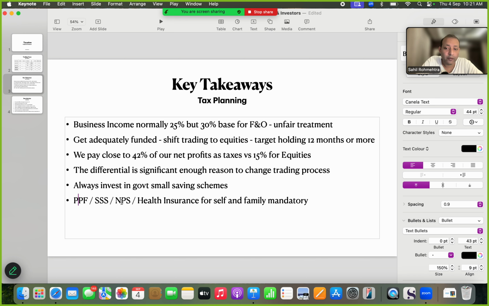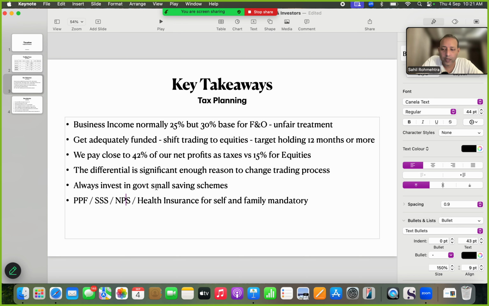Given that a PPF has a cap of 1.5 lakh rupees, and you would want to make a ratio of 1:1, so you will have 3 lakh rupees in terms of PPF and NPS. And then you will have some health insurance. Let's just give it a fractional amount, 5 or 10 or 15,000 rupees. So for every individual to get fully invested into small government schemes, they need to make a saving of approximately 3.5 lakh rupees per year on an individual level, which accounts to roughly 30,000 rupees per month, which is huge compared to the average that is there in the country.